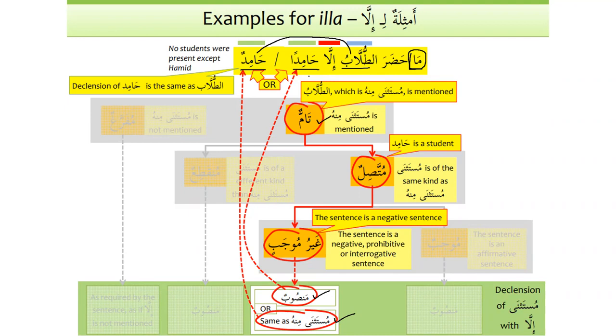But what is the more frequent one, Ustad? I think it is hamidan only. Is it hamidun? I believe, yeah, the marfu is more frequent. Okay. Yeah, and in the Quran also we will see inshallah the examples. We have more examples of marfu than the mansub. Okay.